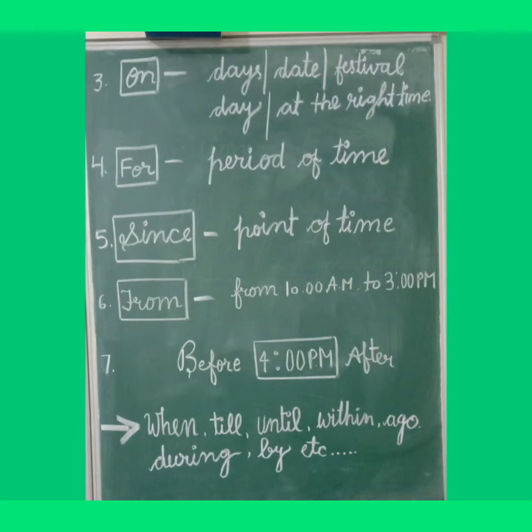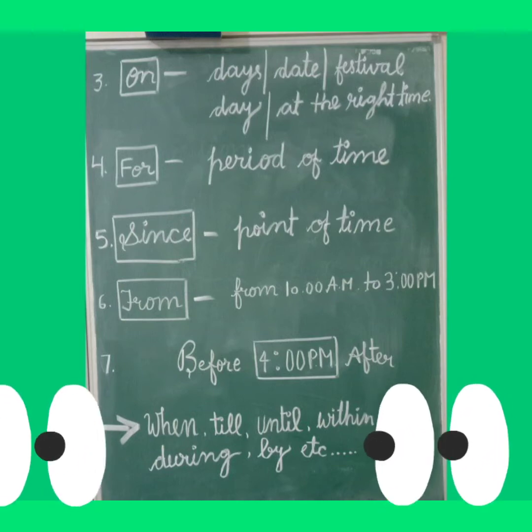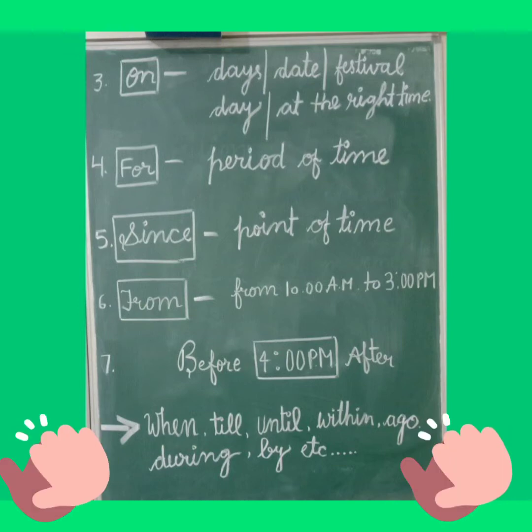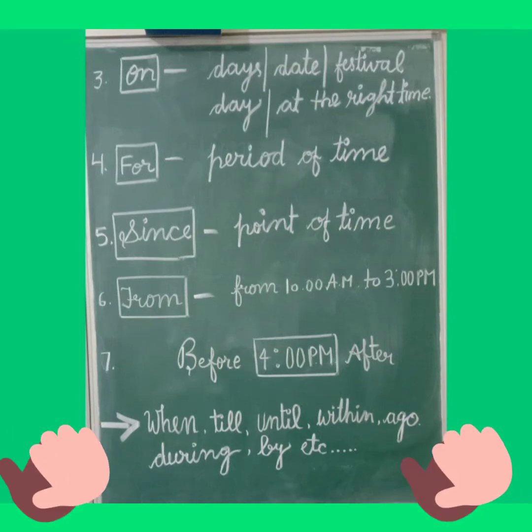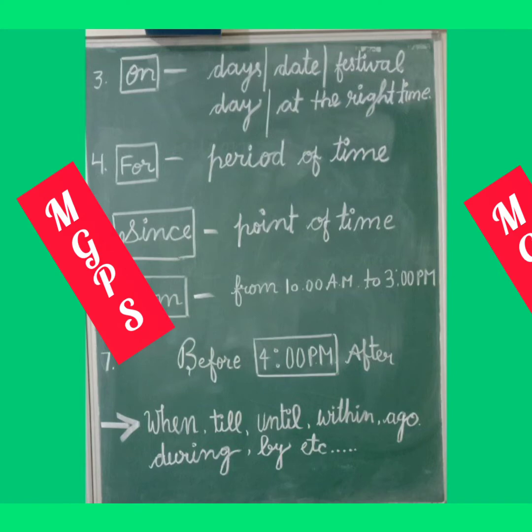Our next preposition of time is for. We use for period of time and we use since for point of time. इसको आप ऐसे समझ सकते हैं, अनिश्चित समय के लिए हम for का use करते हैं और निश्चित समय के लिए हम since का use करते हैं. और next preposition of time is from. Let's see the example. The duration of our school is from 8 AM to 3 PM.